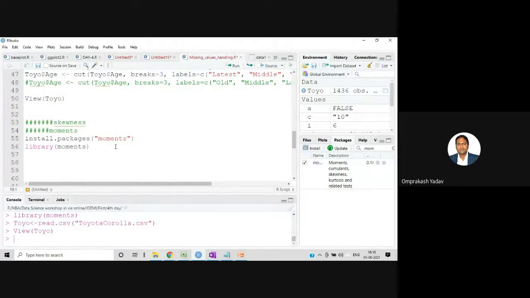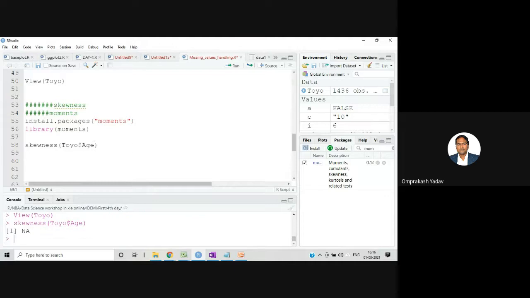Now I will try to find out the skewness on a column, let's say first on the age. We know there are NA values there.